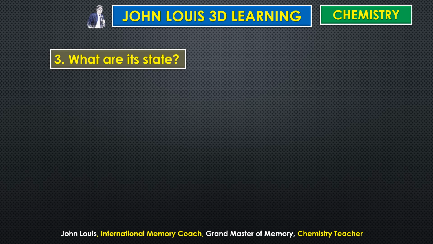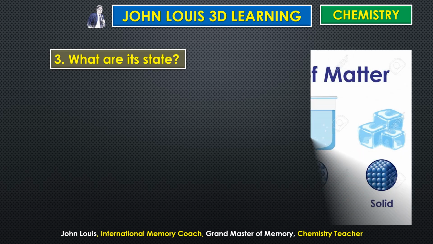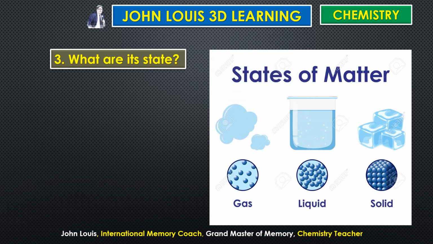So the next question is, what are its states? In what physical states can they exist? They can exist in three forms. What are they? Gas, liquid, and solid. For example, take water, it can exist in all three forms: steam, which is gas, water, which is liquid, and ice, which is solid. So the same matter can exist in three different forms. But mercury metal is liquid.